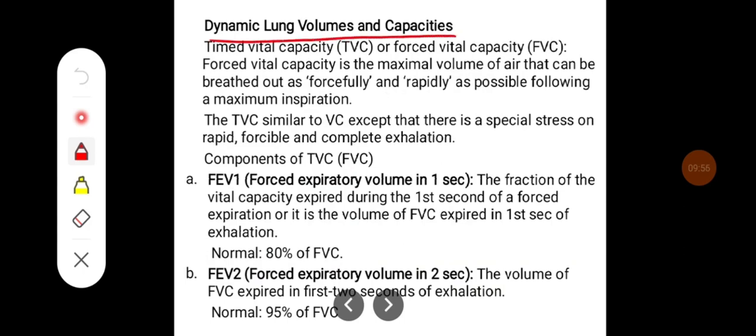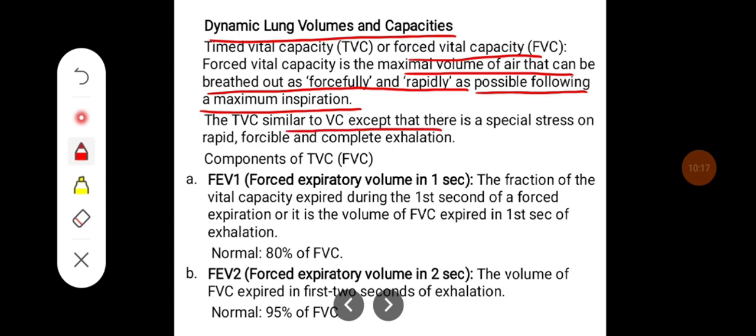Coming to dynamic lung volumes and capacities. Timed vital capacity or forced vital capacity. Forced vital capacity is the maximal volume of air that can be breathed out as forcefully and rapidly as possible following a maximal inspiration. The timed vital capacity is similar to vital capacity except that there is a special stress on the rapid, forcible and complete exhalation.